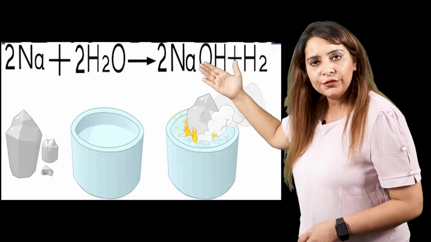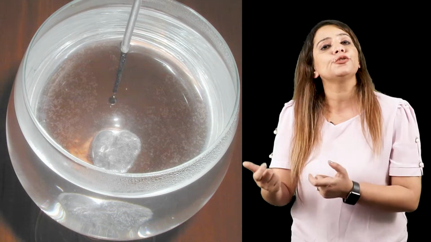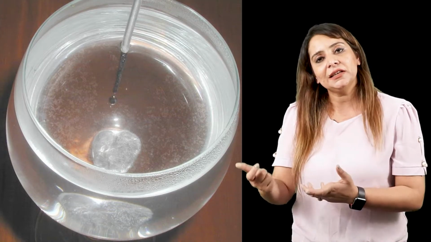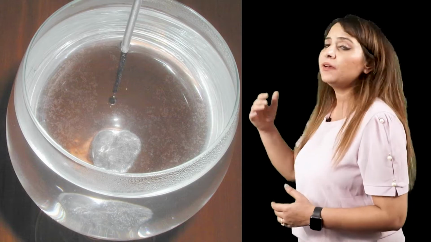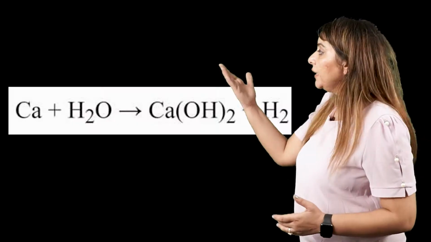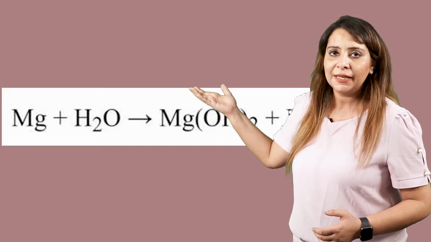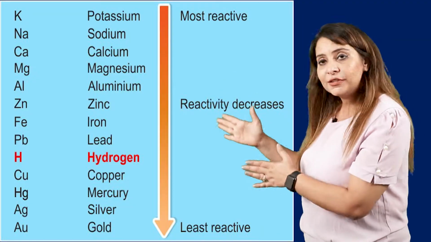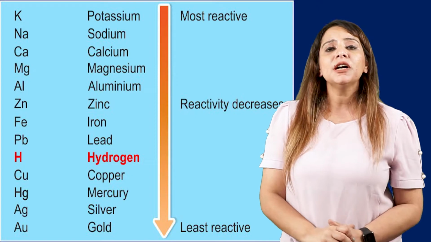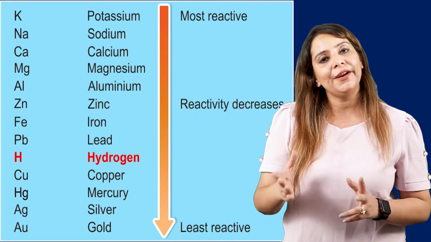Right, as we move down, we come across calcium and magnesium. These metals react with hot water. That means they need some amount of heat in order to react. But as a result, they also form their respective hydroxides, like Ca(OH)2 plus H2, and Mg(OH)2 plus H2.